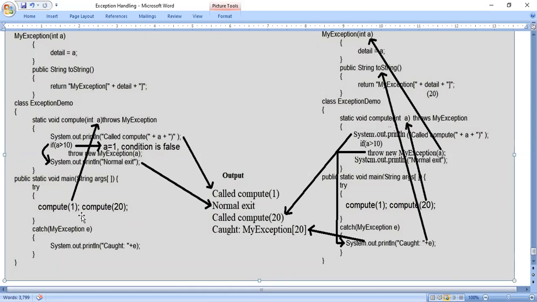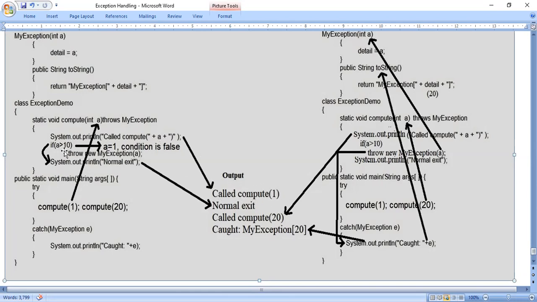In main method, compute of 1. So compute of 1 means the value 1 will be copied to the variable a. You just look at the arrow mark. In the compute method, a contains 1. And simultaneously you look at the output. System.out.println called compute of a, so the value of a will be displayed. "Called compute" is a string, and the parentheses are also a string; wherever a is there, that value will be printed: called compute of 1.